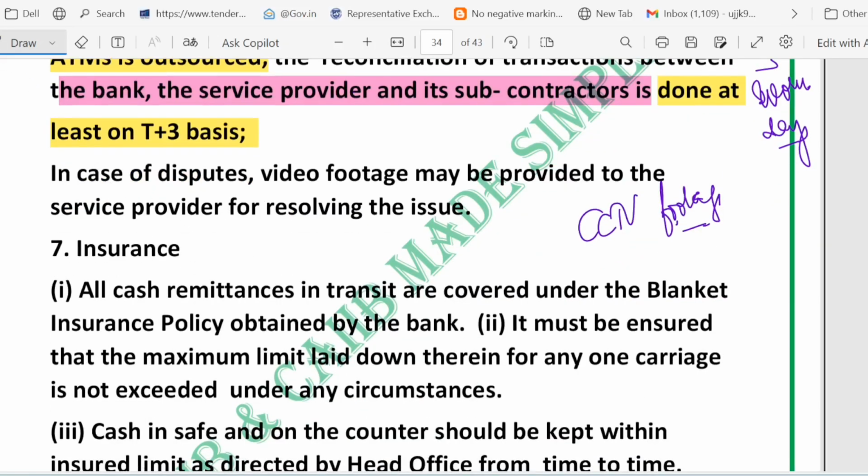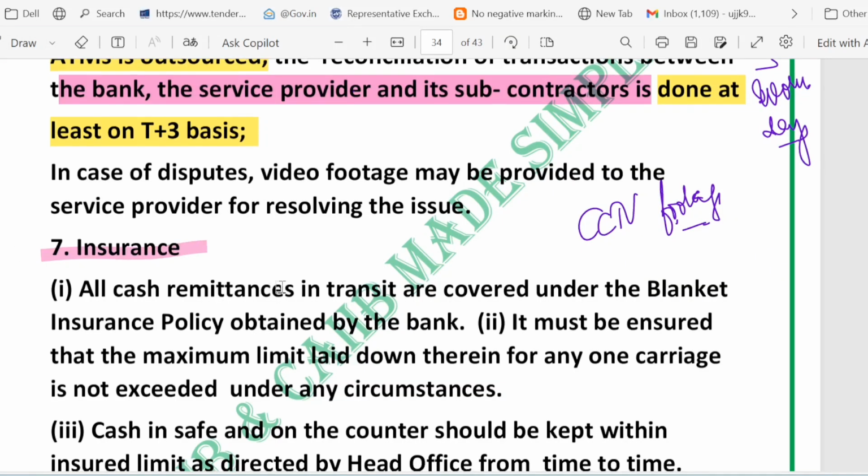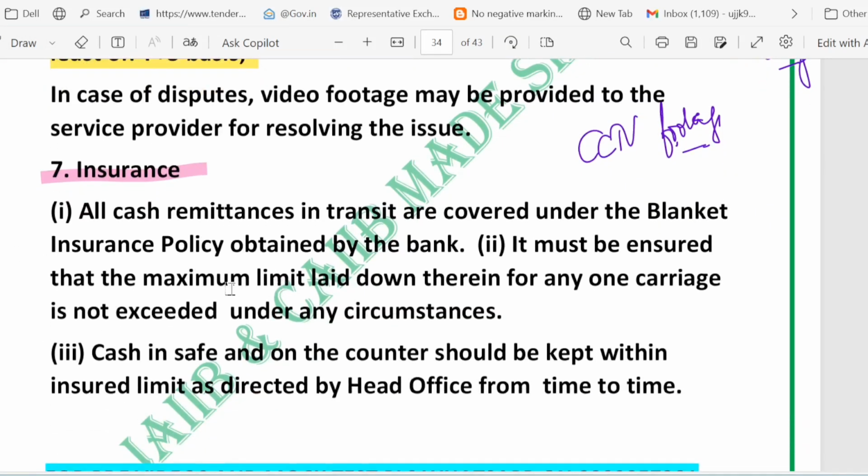Now let's talk about the insurance rule. What is the rule regarding the insurance? There is a blanket policy for cash on the move. Let me highlight it. It is covered under the blanket insurance policy. What is the meaning of it? All the cash remittance in transit is covered by the bank's blanket insurance policy.